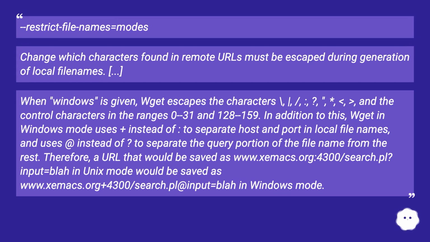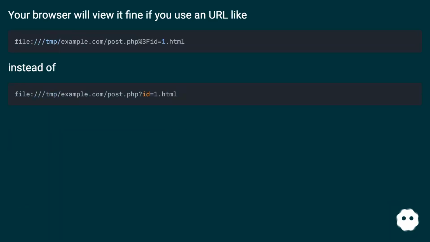Therefore, a URL that would be saved as www.zemax.org:4300/search.pl?input=blah in Unix mode would be saved as www.zemax.org+4300/search.pl@input=blah in Windows mode. Your browser will view it fine if you use a URL like the second one instead of the first.